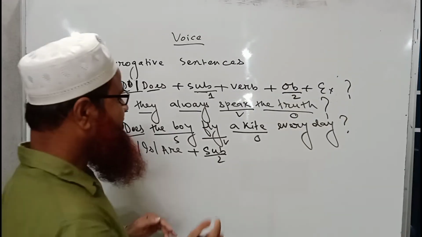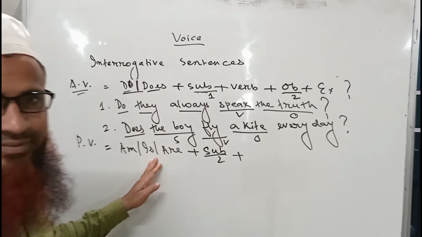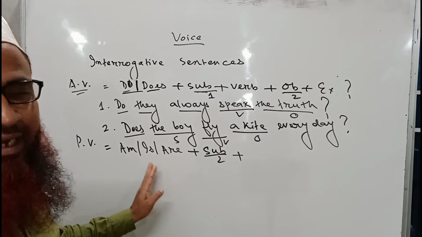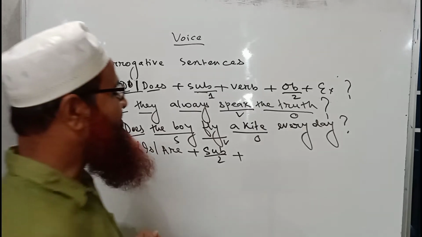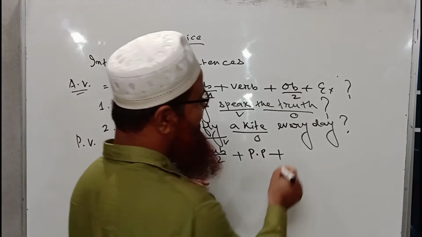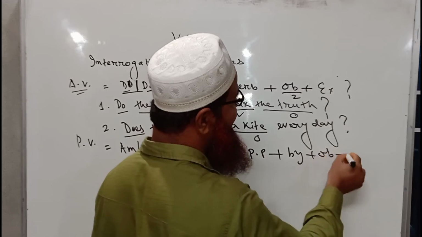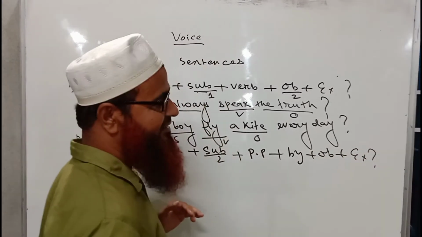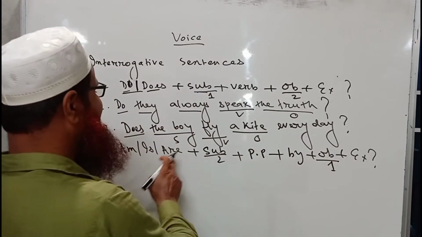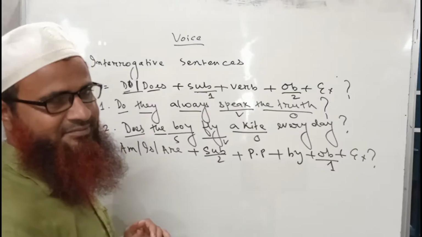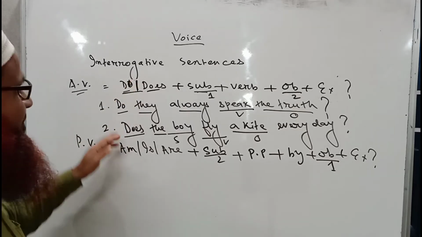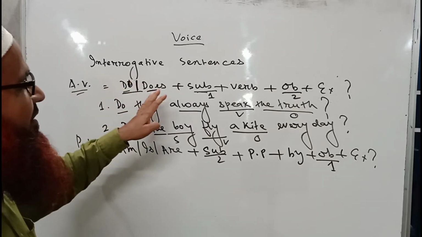Okay, then no verb will come in between, since it is already written at the very beginning. Then the past participle form of the main verb, then there will be by and the object, and if there is an extension it must be written. Here this object is number 1, because this subject will become the object there. So this is the structure of the passive form of the sentence which starts with do or does.